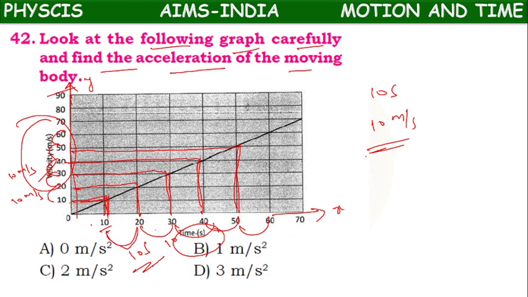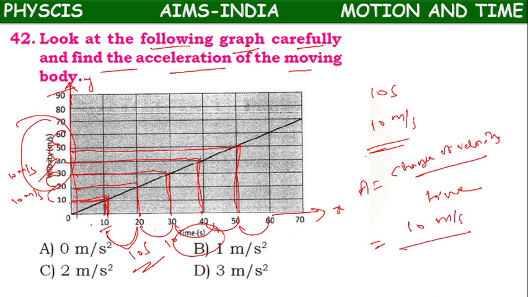So actually here acceleration, a, stands for change of velocity by time. Change of velocity how much? 10 meter per second for every 10 seconds. So 10 by 10, so acceleration is 1 meter per second square. So option B, 1 meter per second square. Here meter per second means meter per second square. 1 meter per second square is the right answer.